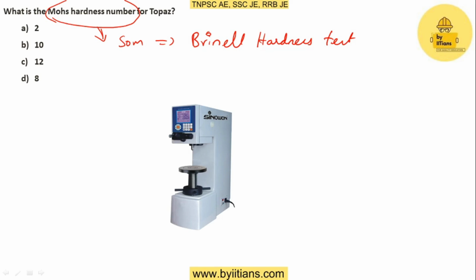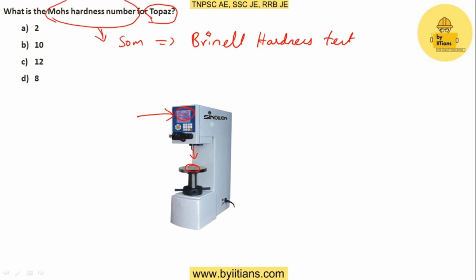You keep a material, any material, and the load is applied with the indentation provided at the bottom, and the hardness will be displayed on the display screen. With this we identify the hardness of the material. Here they asked for topaz. For topaz, the value is 8.